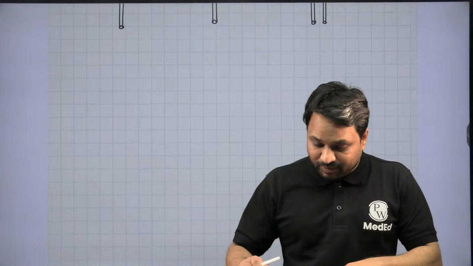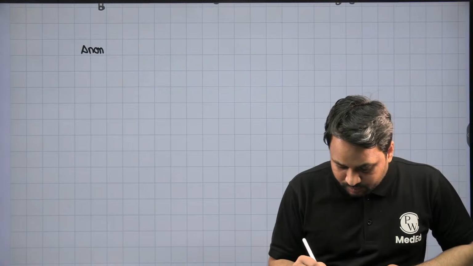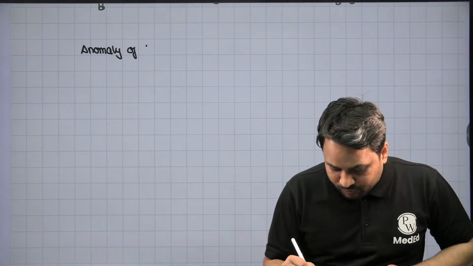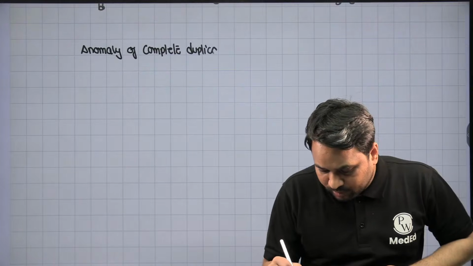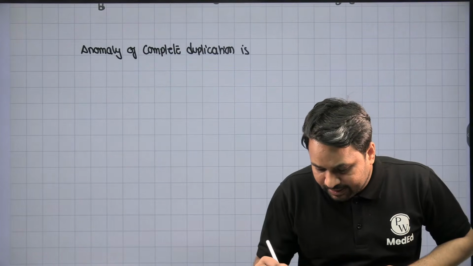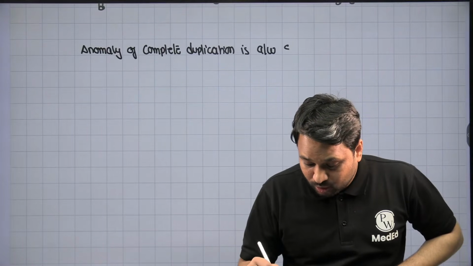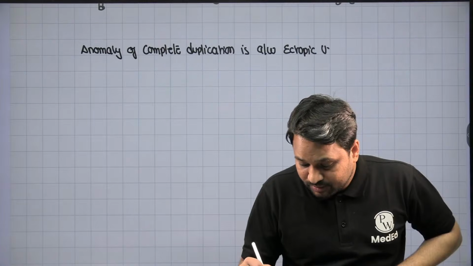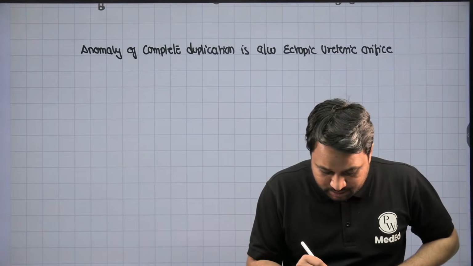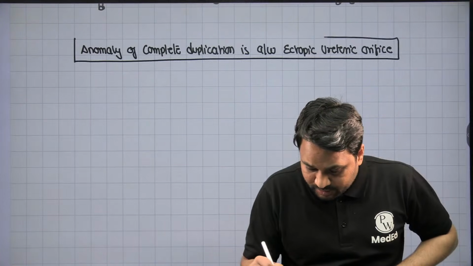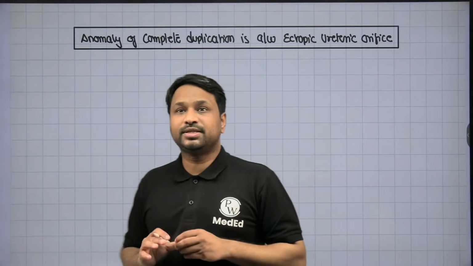But the anomaly of complete duplication is associated with an ectopic ureteric orifice, right?